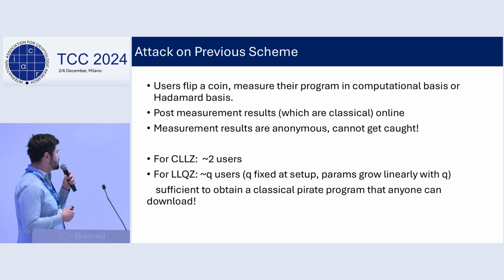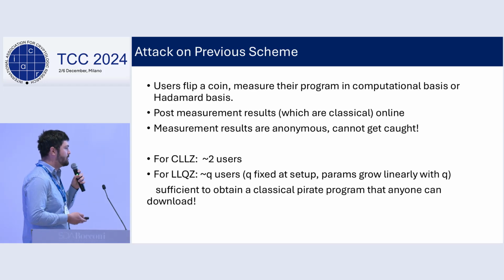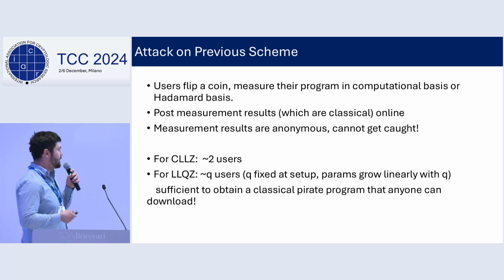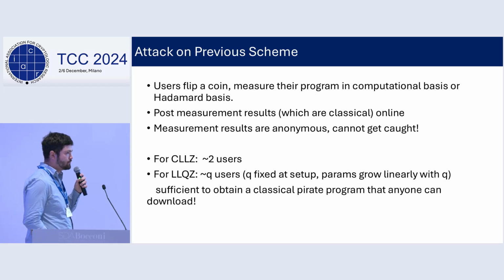And in the case of CLLZ, just 2 users colluding is sufficient, and in LLQZ, q users colluding is sufficient. And as I said, this q is fixed at setup, so we cannot make it too large because the parameters also grow with q. Yeah, so in LLQZ, just q users posting their anonymous measurement results online is sufficient to obtain a classical pirate program that anyone can download and can use to evaluate the functionality on any input or decrypt any ciphertext. So these security guarantees are not very realistic in the age of the internet.